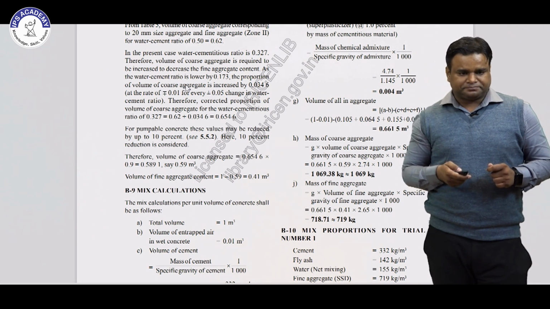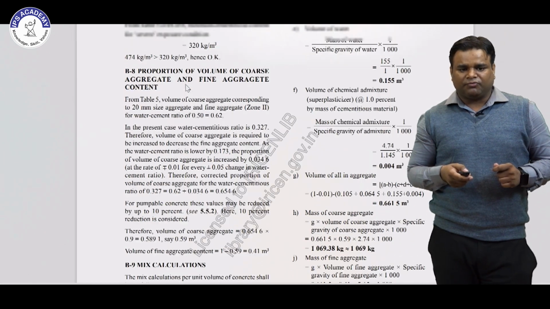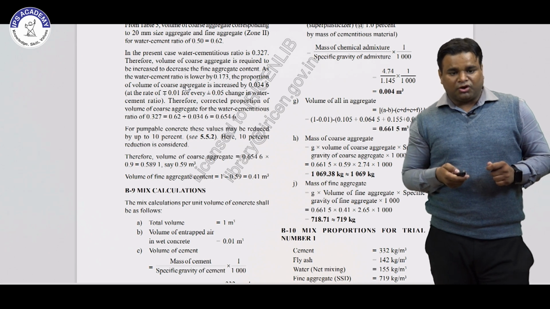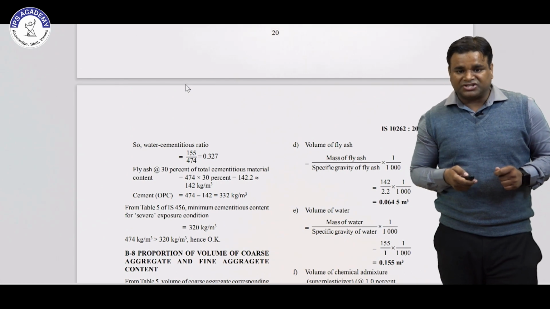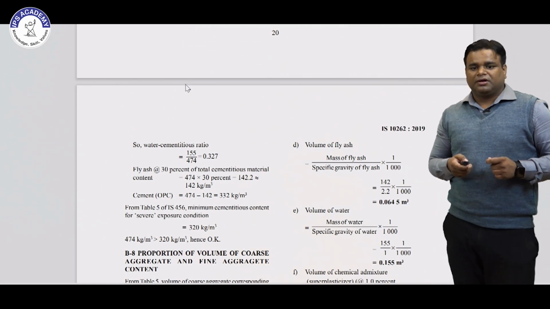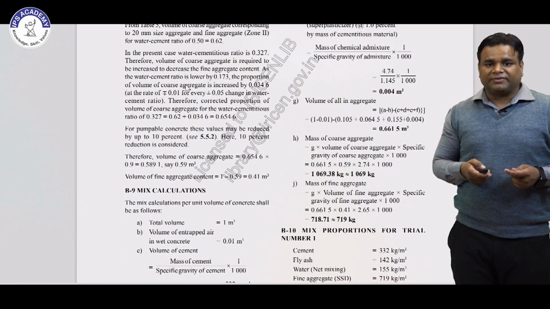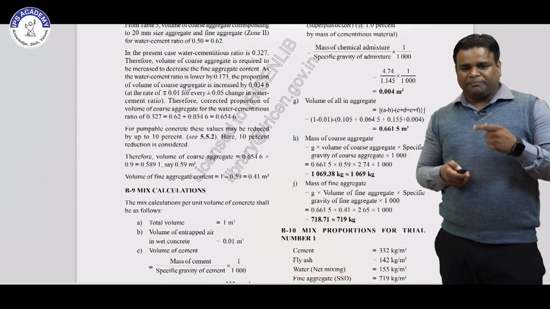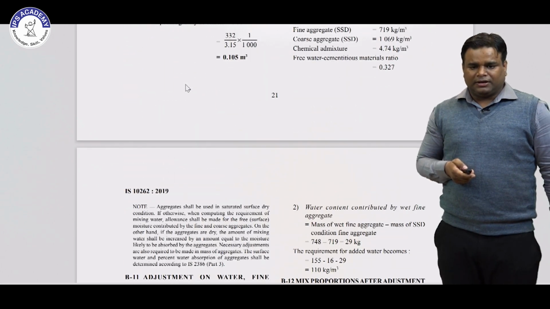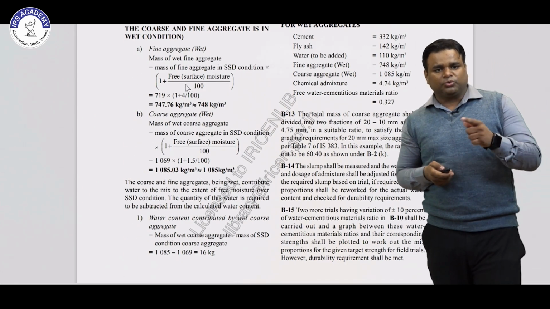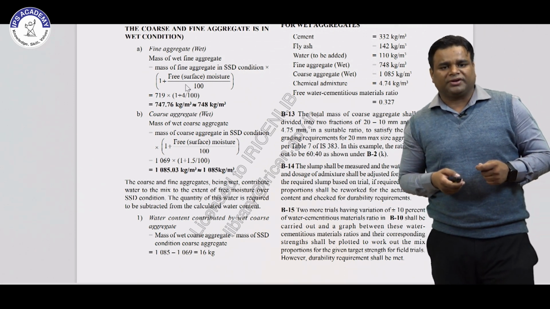So these are the mix calculations for the total volume, volume of entrapped air, volume of cement, and volume of fly ash, which is mass upon specific gravity of fly ash, which is 0.645 meter cube, and volume of water, volume of chemical admixture, and volume of all in aggregate. We have done these things previously, so according to that we do the mix proportion, and after that we have to do the adjustment for water on fine aggregate and coarse aggregate.